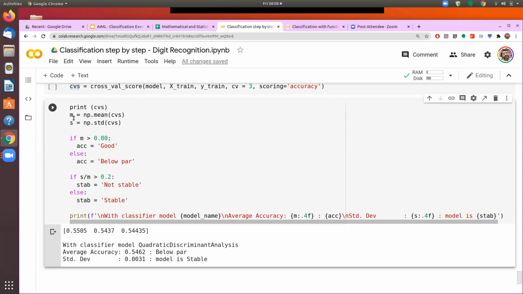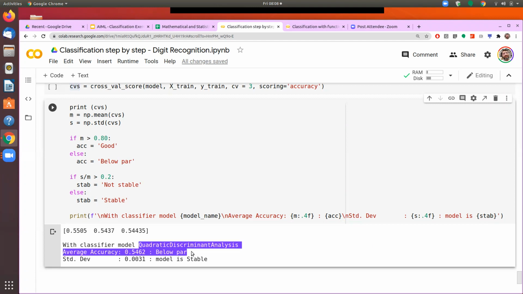So in the last run that I had for a given model, I had run this quadratic discriminant analysis model. Don't get too overawed by the different types of models that we use. They are somewhat different in their approach. We will go deeper into just two or three approaches. The idea is that you should know that these are the different options you have available. As data scientists, we'll run different models, we'll see the results of these, and then we will see which one to use in real life.